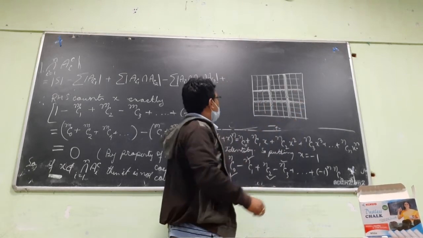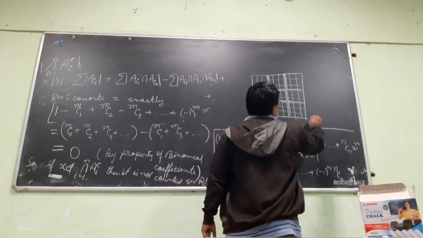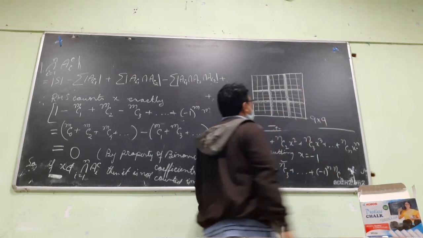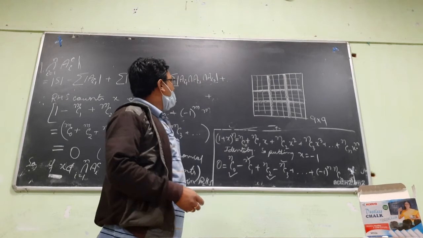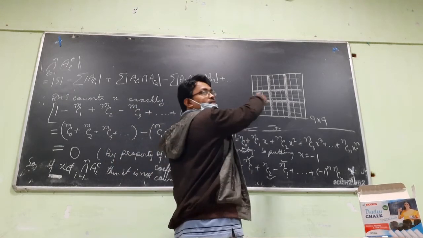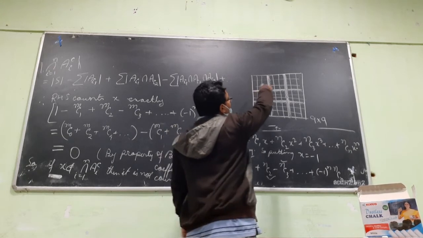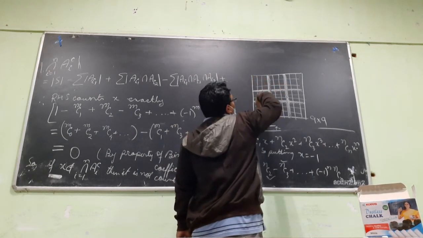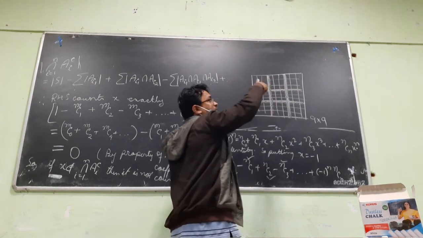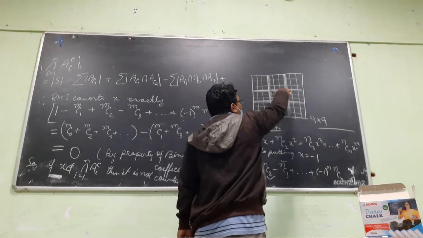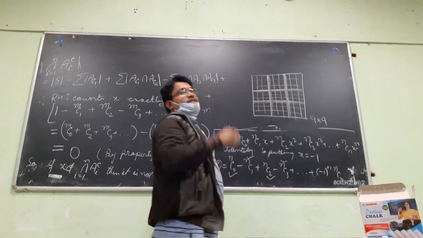Yeah, so this is actually how many? 9 cross 9 grid. Okay. So this question was how can we place 9 objects here in the grid, so that on a row and column there is only one object, and in the smaller 3 by 3 grid also, there is exactly one.